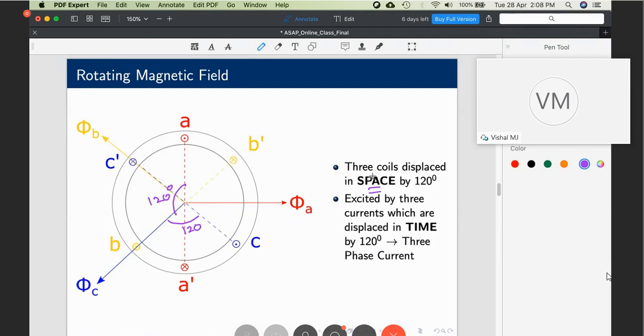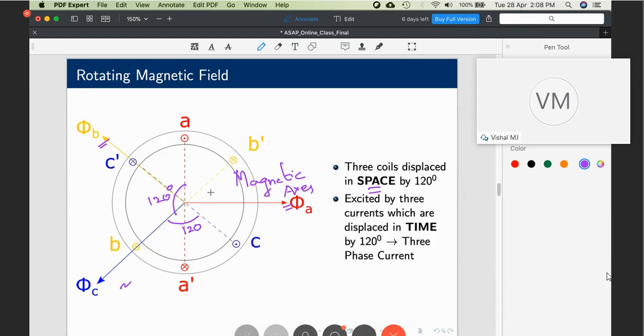So when I say coils are displaced, actually a coil comprises a number of conductors. They are distributed windings. In this circuit, I have drawn it as concentrated. When I say they are displaced, what I mean is that their magnetic axis, which is this one, and this one, they are displaced by 120 degrees.